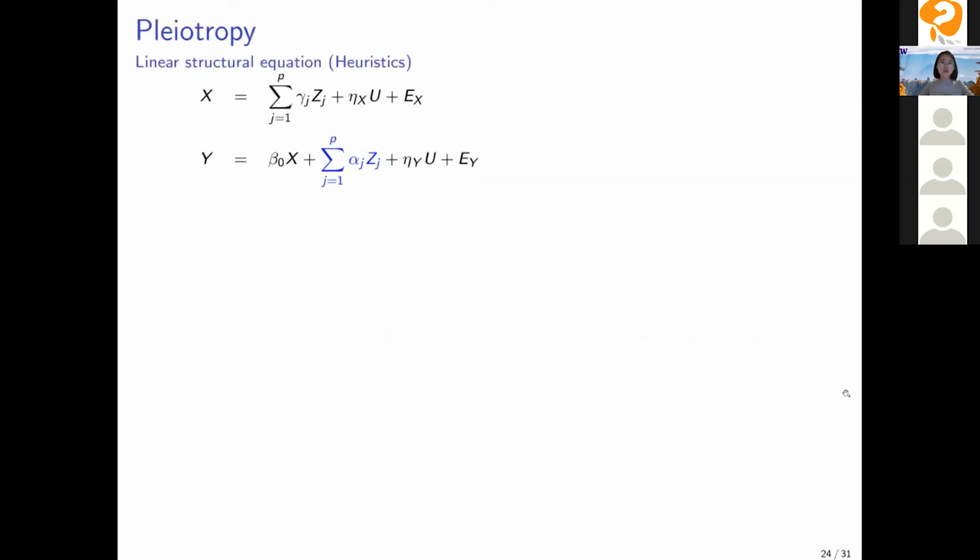Now we are ready to deal with the second challenge, the pleiotropy. We still start from the linear structural equation, and notice that here we have the z in the outcome model, which means the zj has a direct effect alpha j on the outcome. We still plug equation 1 into equation 2, and then we know that this capital gamma j now equals beta 0 times little gamma j plus alpha j. Previously we assumed alpha j equals 0.